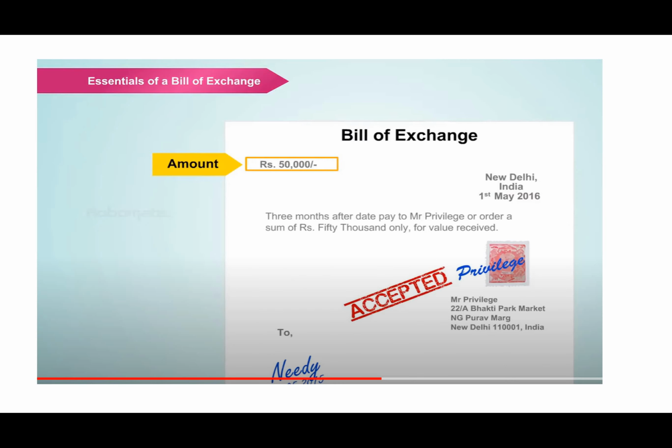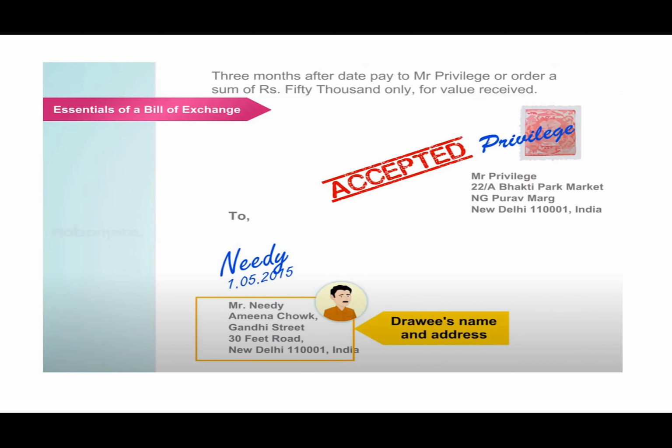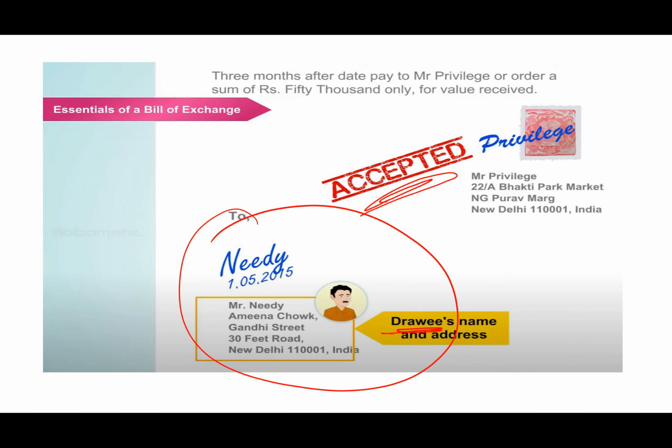Okay, next, acceptance is very important in a bill of exchange. That means after drawing this bill of exchange, the drawer has signed. Now it is very necessary that the drawee also signs and accepts. If the drawee hasn't signed and accepted the bill of exchange, it will not be considered a bill of exchange. See, the drawer's name and address and the drawee's name and address have to be there. Until and unless they are there, the bill of exchange will not be called a bill of exchange, and it will not be legally accepted.